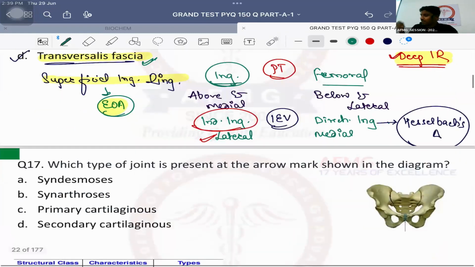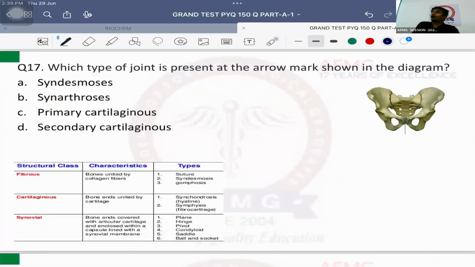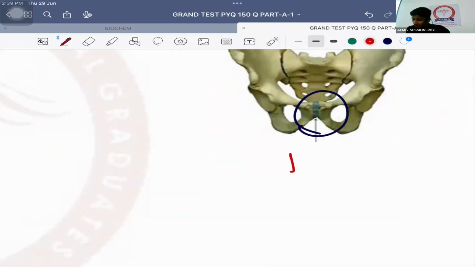चलो. Which type of, ये सरकारी क्वेश्चन आ गया वापस, 3 बार रिपीट हुआ एग्जाम में. Which type of joint is present in the area marked in the given image? What is this joint, the blue color joint? So both of these are the pubic bone, and this joint is nothing but the pubic symphysis.